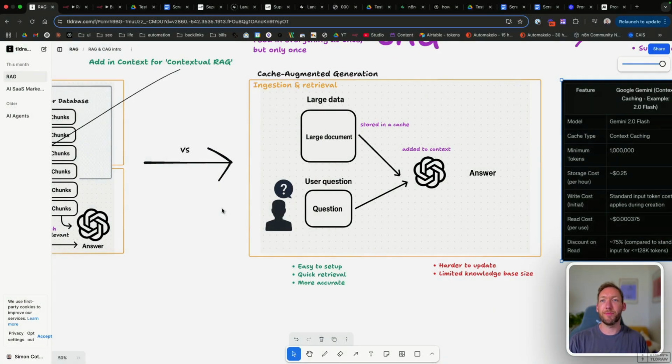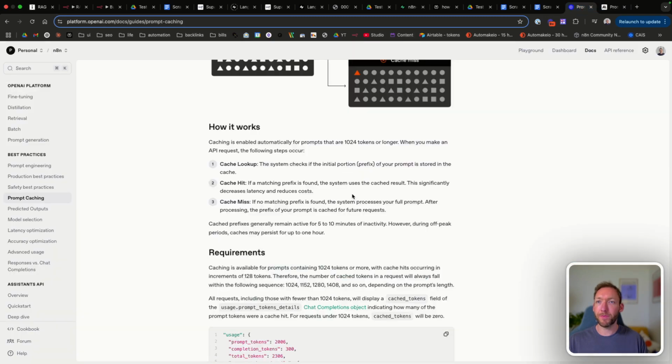So there are different types of CAG. The one we're going to discuss today is prompt caching. OpenAI and Anthropic use a technique called prompt caching, which effectively means it will cache a lot of the data automatically that's added into the prompt. So it actually makes it super straightforward to do in something like N8N, because if we structure the prompts in the right way, it's automatically going to be cached for us.